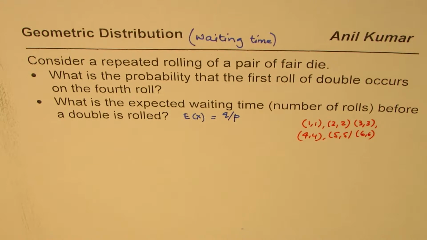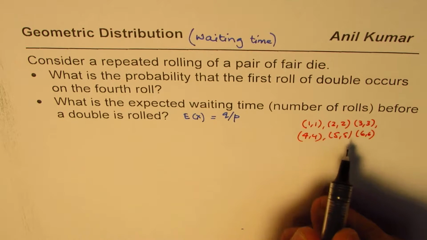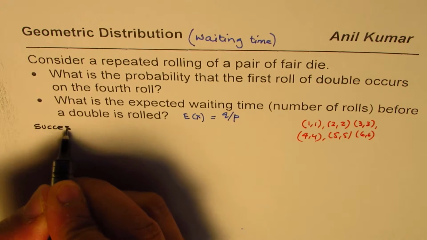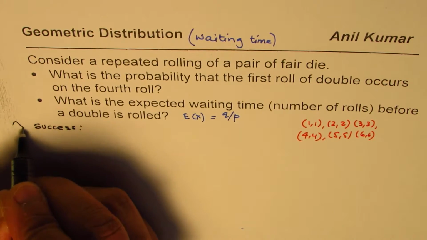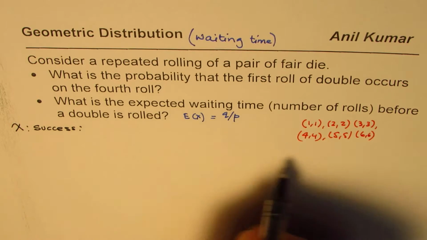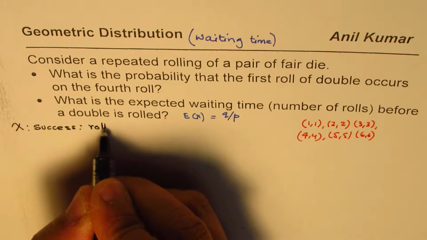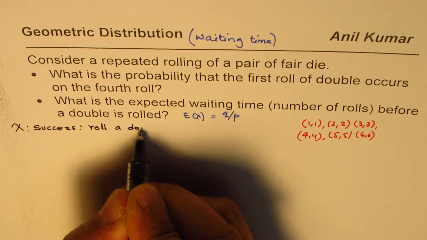So these are 6 combinations out of 36, and we say success in our case is that the random variable which defines the success is to roll a double.